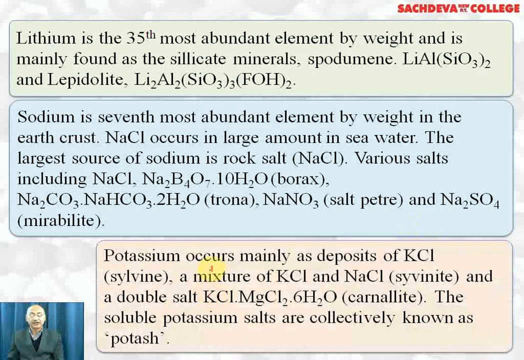Potassium occurs mainly as deposits of potassium chloride, which is called sylvine, and a mixture of KCl and NaCl is called sylvinite, and a double salt KCl.MgCl2.6H2O is called carnallite. The soluble potassium salts are collectively known as potash.